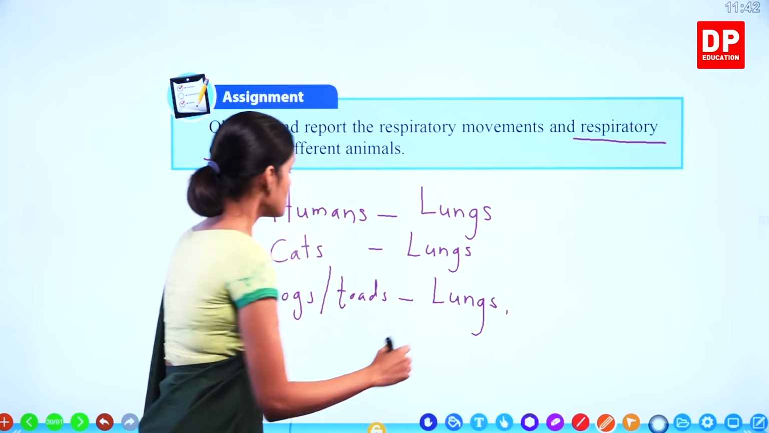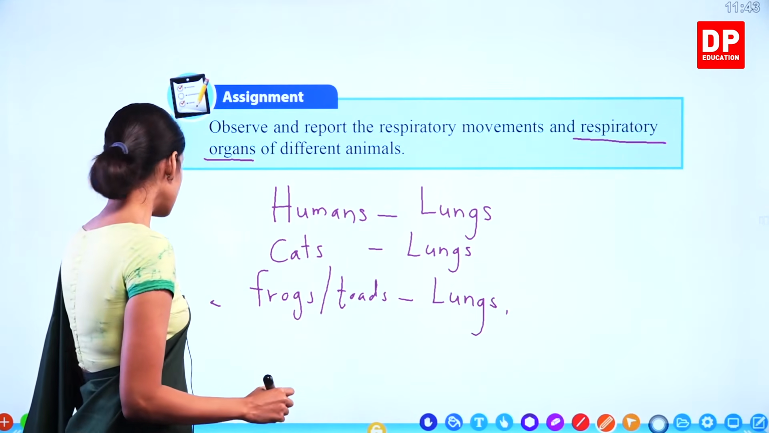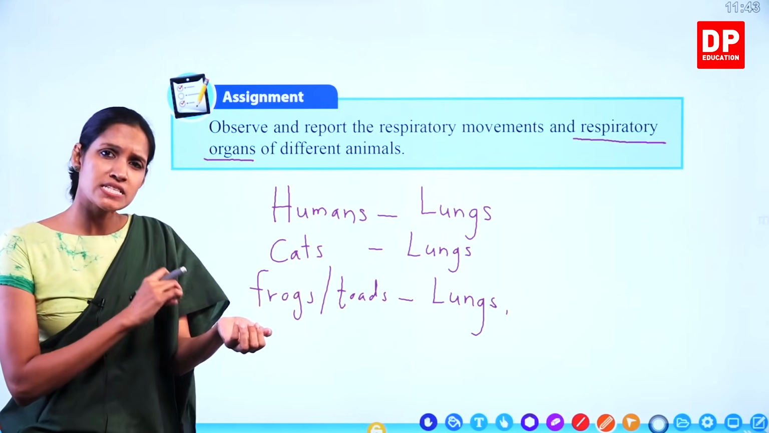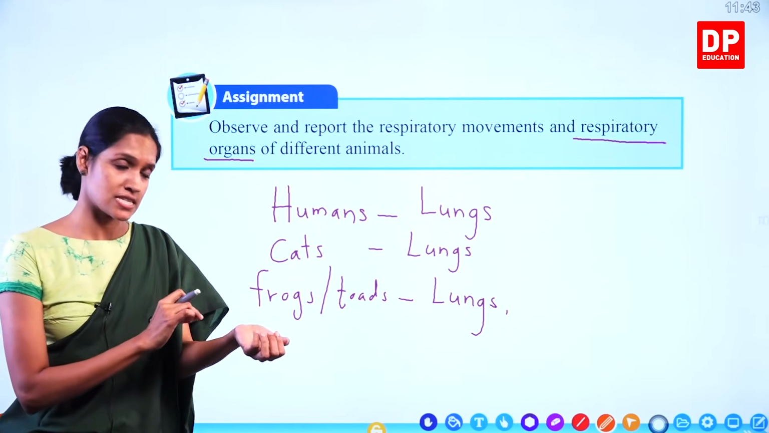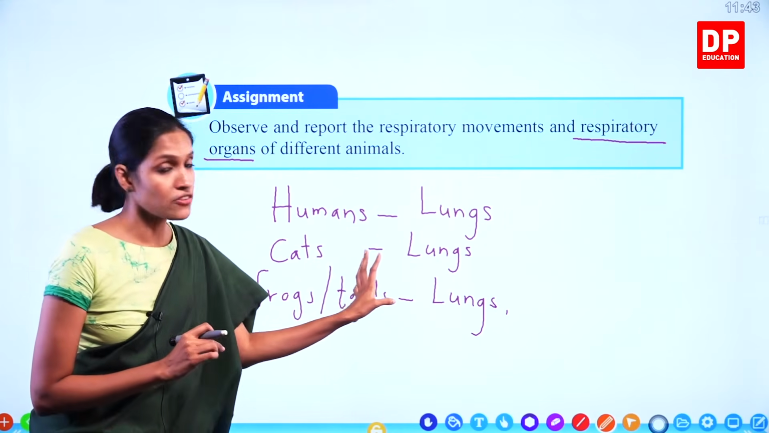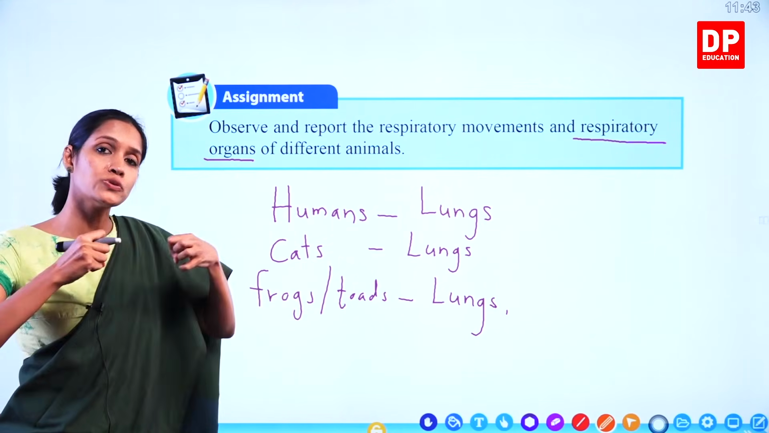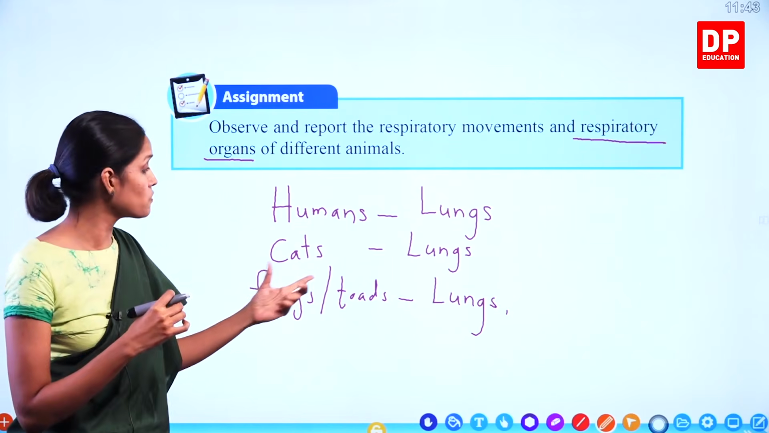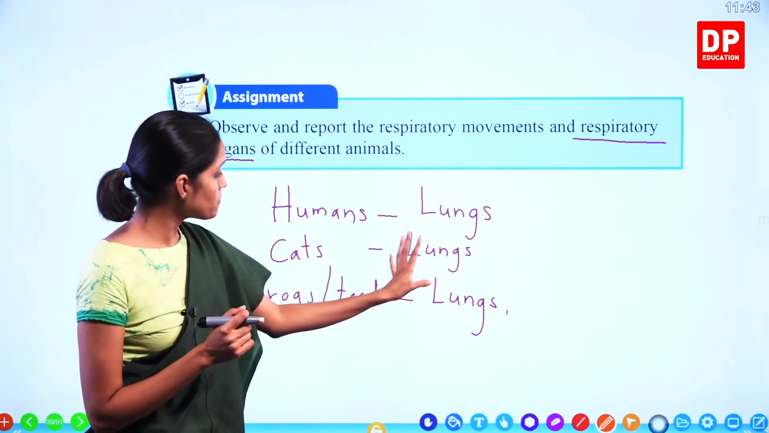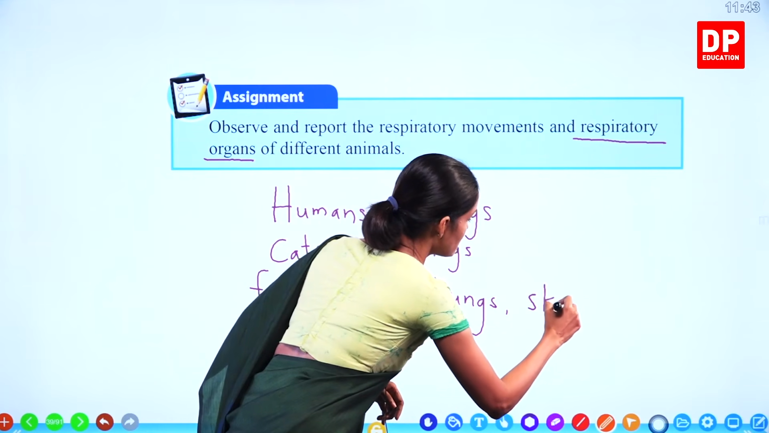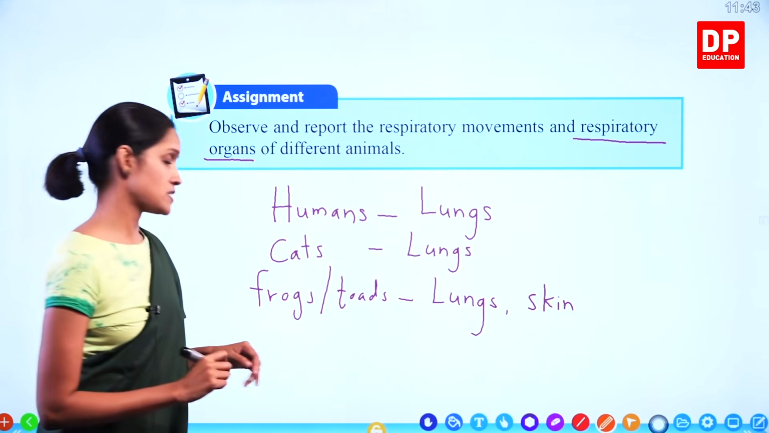Remember, children, apart from lungs, when we consider these frogs and toads, they have a wet skin. Their skin is very moist. Okay, so because of that, atmospheric oxygen can dissolve in the skin, and through the skin also they can perform this respiration. Therefore, apart from lungs, they use their skin as well as respiratory organs.